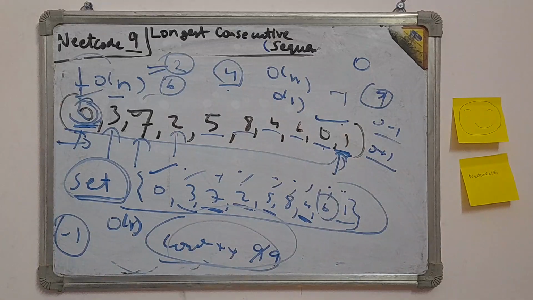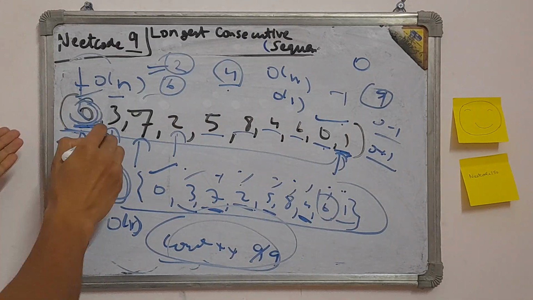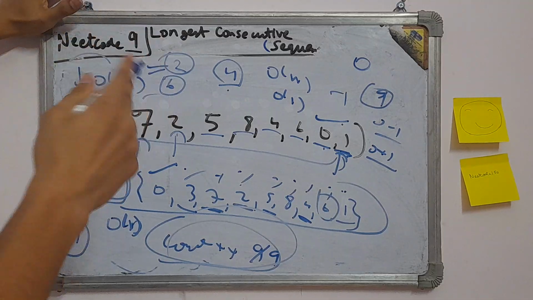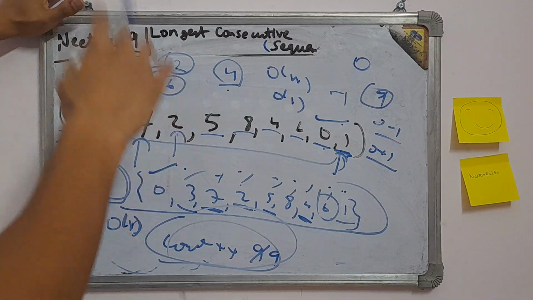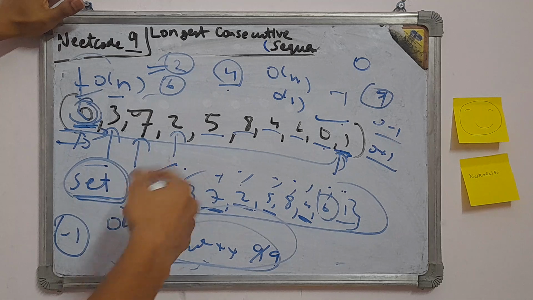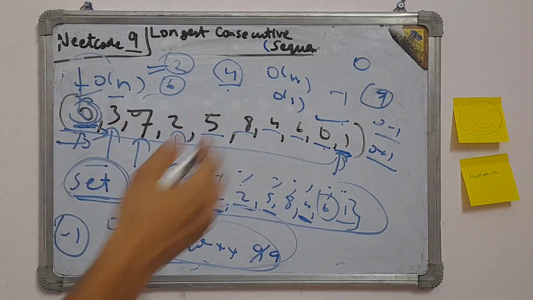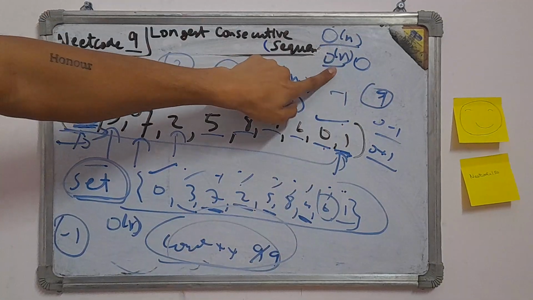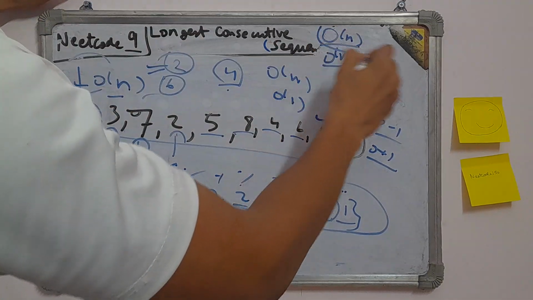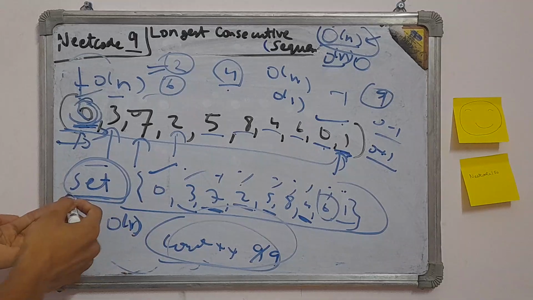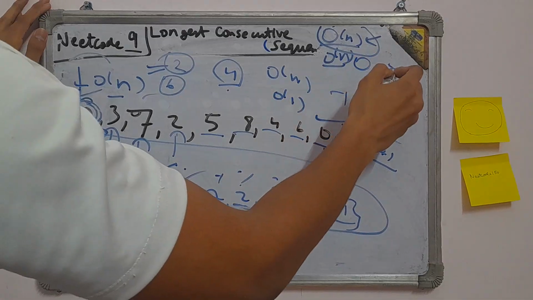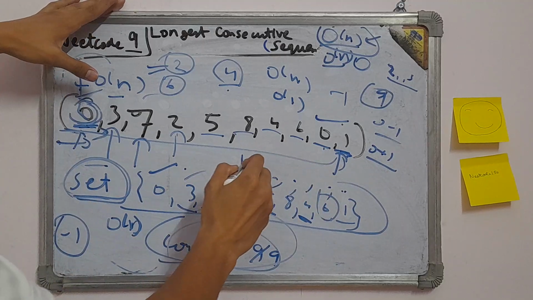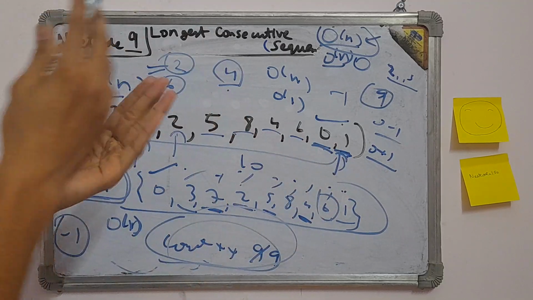In two loops, in one loop we build a set, and in another loop we check each element. We don't assume, we prove if that is a valid starting index. Then only we ask the set how much will be the full sequence. So this was O of n time and O of n space, because we just used an extra set, so extra space is used, and we just did 2 loops, so this one is fine. We do some inner loops sometimes, but this is not much, because in this array we saw there were 10 elements, but we only did the inner loop 2 times because there are 2 valid starting points.